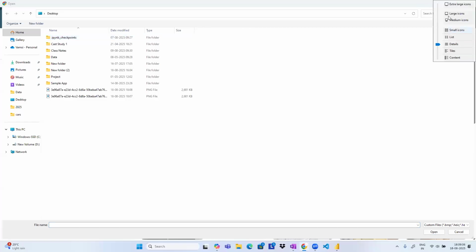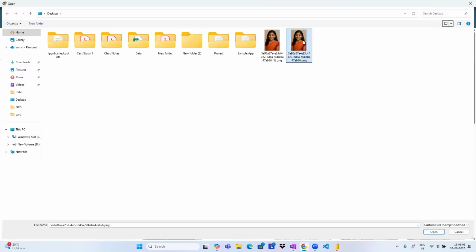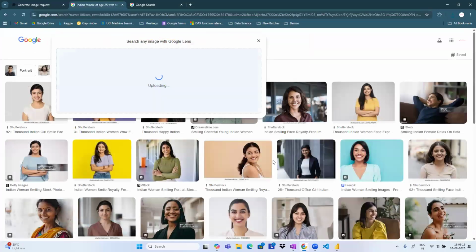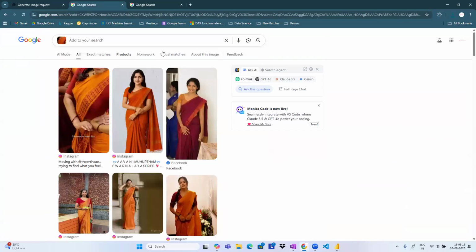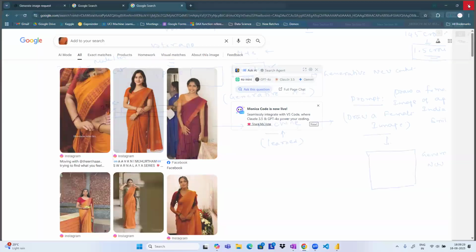Let me see this, which is going to be large icons. Let me give this particular image here now. Check it out. I'm giving some image, but what is it going to be doing? Verify that. They are nothing but some kind of AI generated images. Sometimes it may have identified some images, but this is completely AI generated.